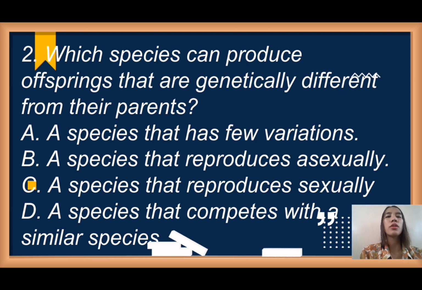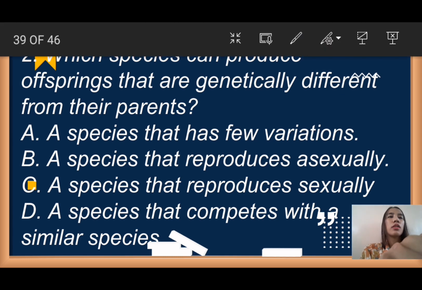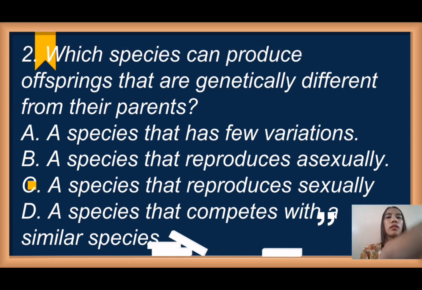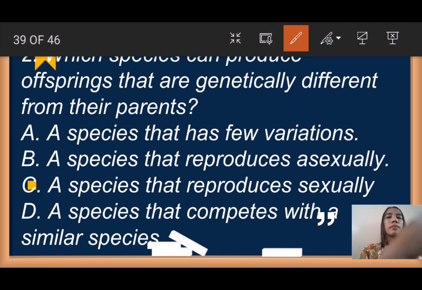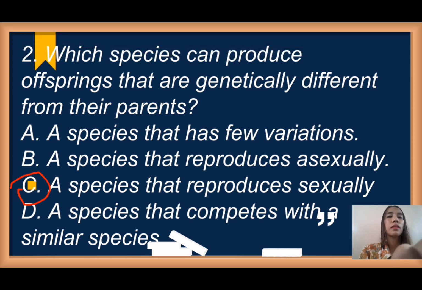What is your answer? It is letter C, a species that reproduces sexually. So, if the species reproduces sexually, the offspring are genetically different from their parents. Okay? Another one.